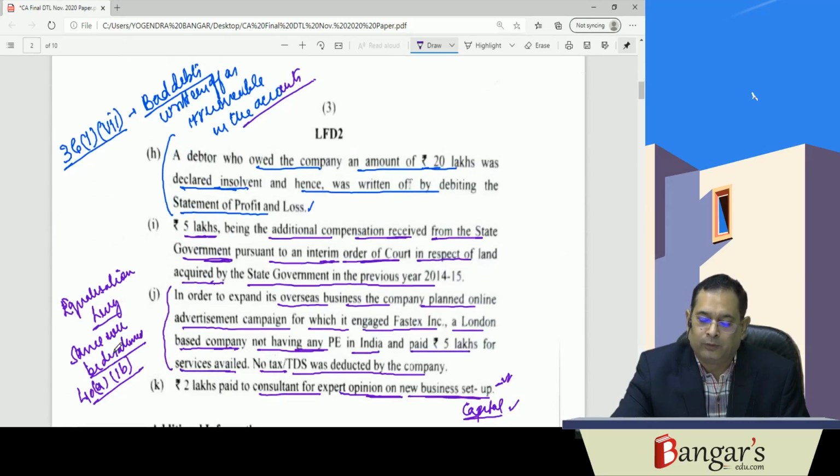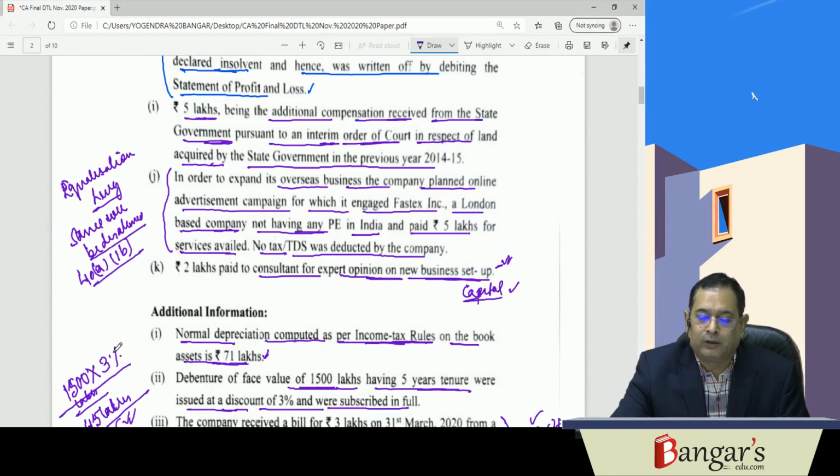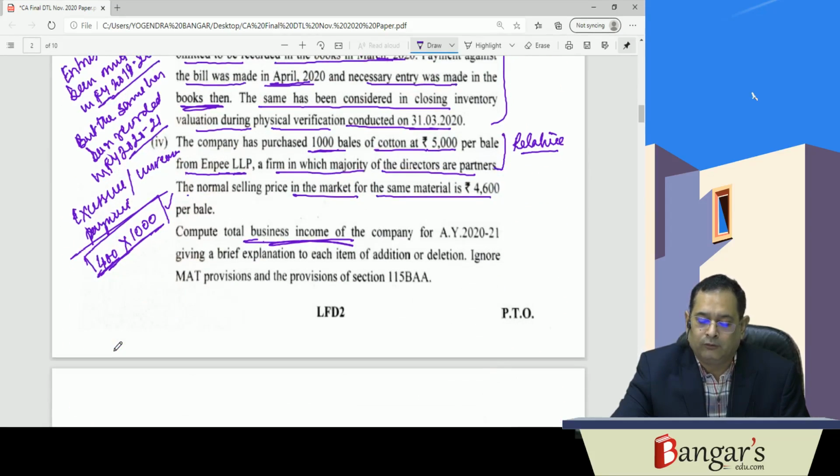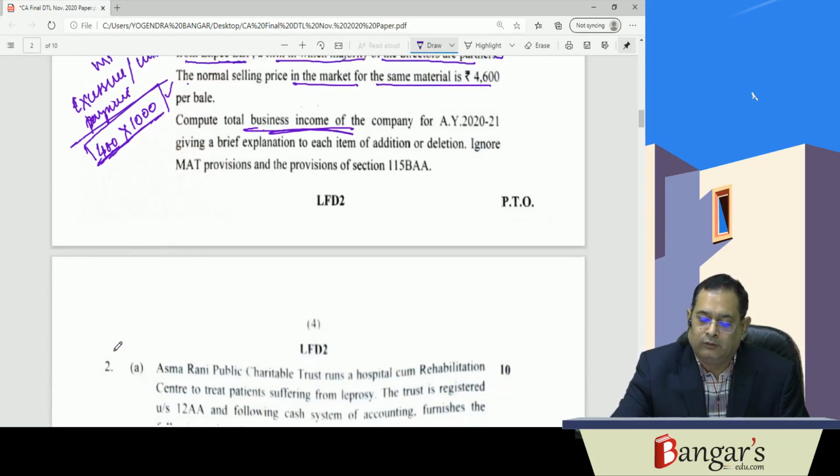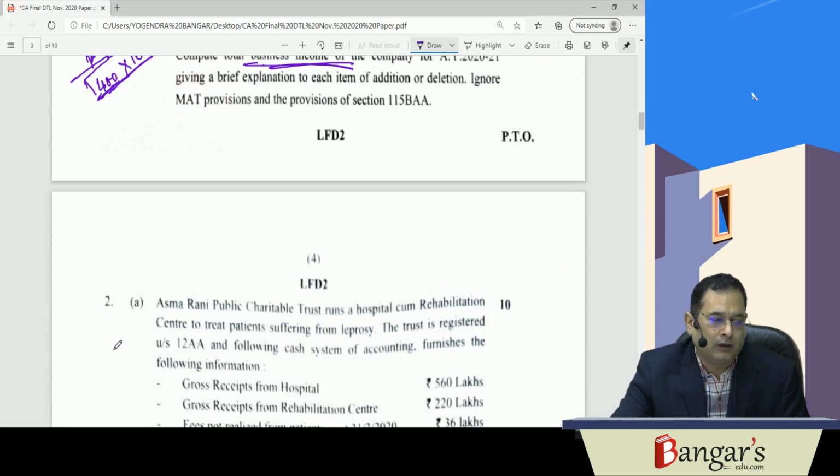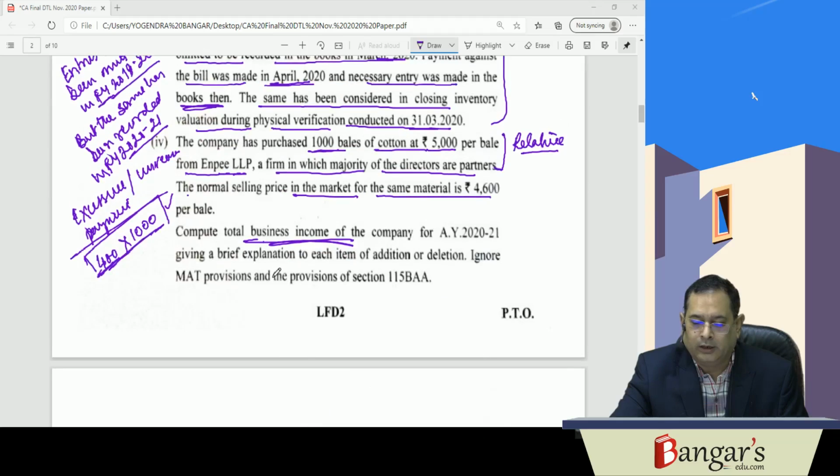You have to write proper working notes, because the main aspect is how to write the working notes, and these working notes carry very good weightage. So working notes must be there, and each and every point must be there, with a proper explanation as per the law. Then only you can score good marks here. So this was our discussion of the first question relating to computation of total business income of the company.